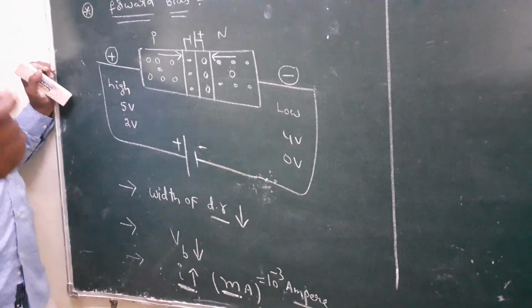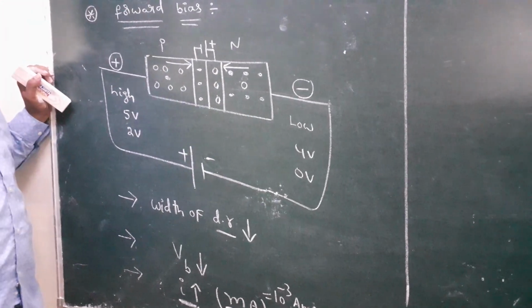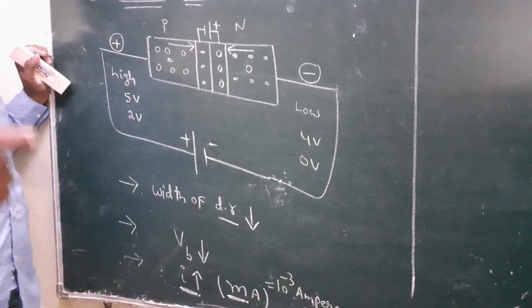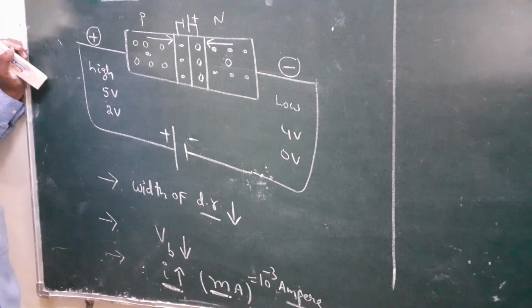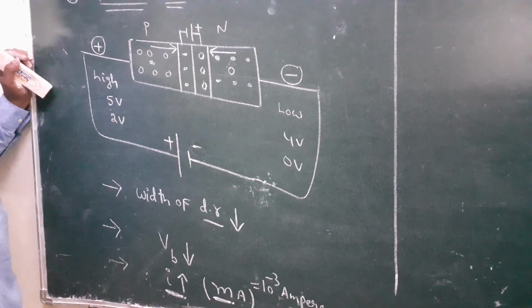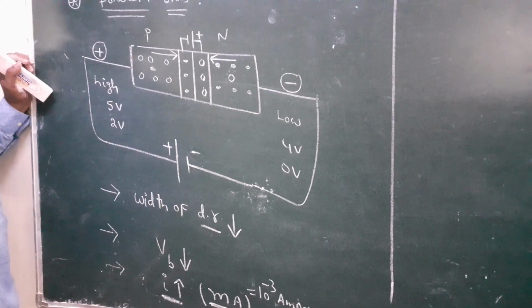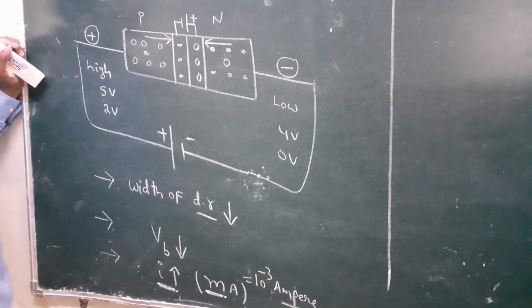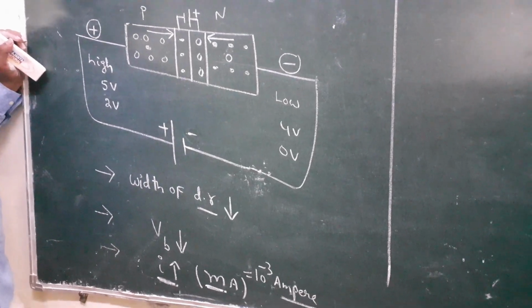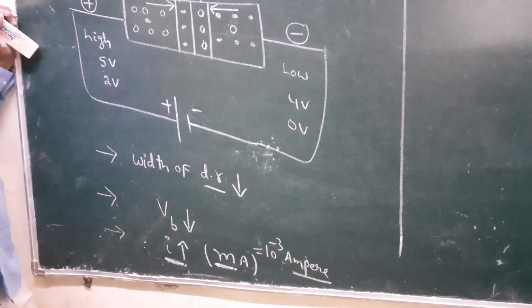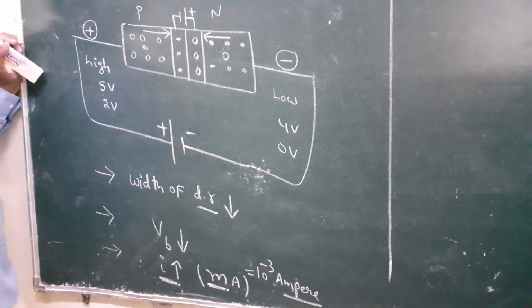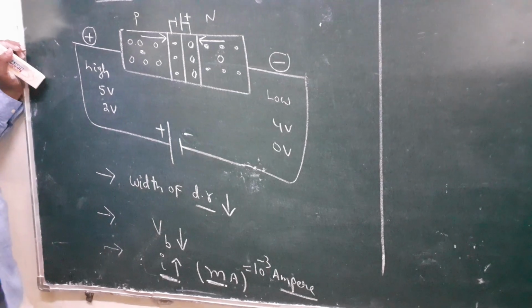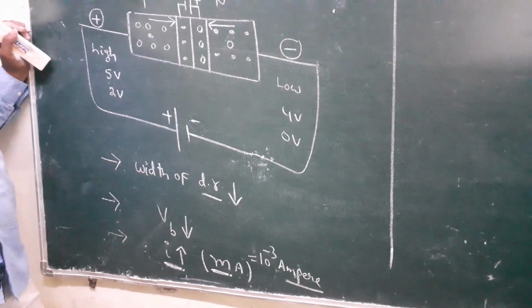But a small current is produced due to minority charge carriers, and a large current is produced due to majority charge carriers. In the forward bias, generally the current is produced due to majority charge carriers, and a very small current is produced due to minority charge carriers. The majority charge carriers' current is nothing but the diffusion current.